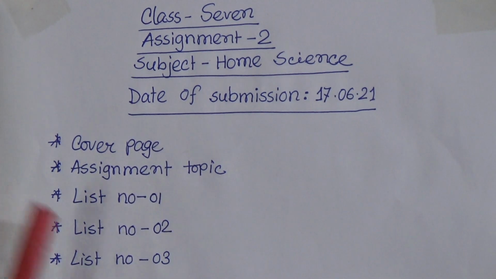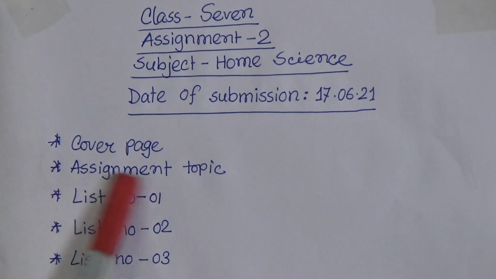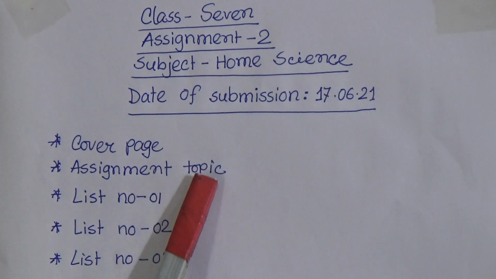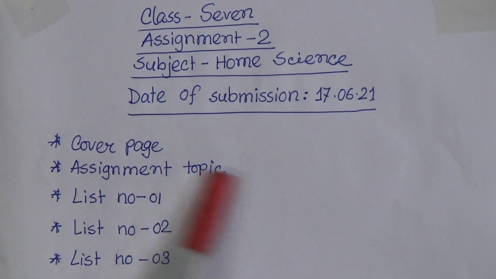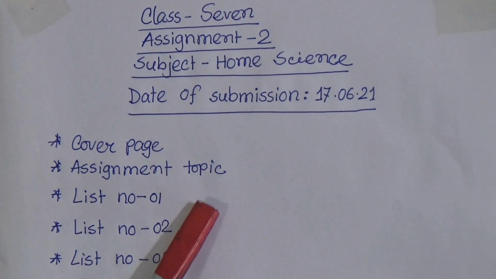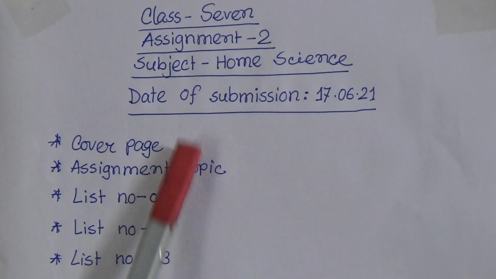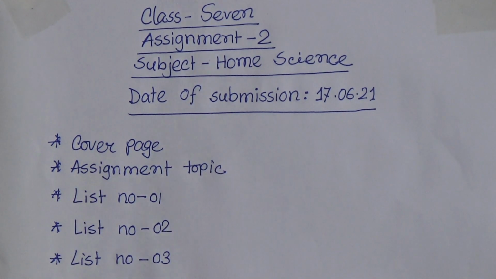Okay, so this is the cover page, and in the cover page there is the assignment topic, and in the topic's place you have to write the chapter's name. That means chapter 4, the chapter's name, child as a member of family and society. You have to write this chapter's title here in the assignment topic.